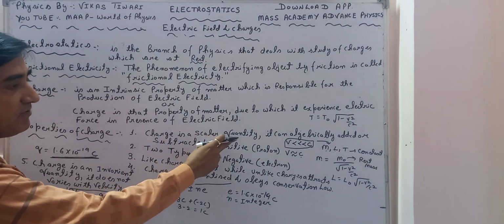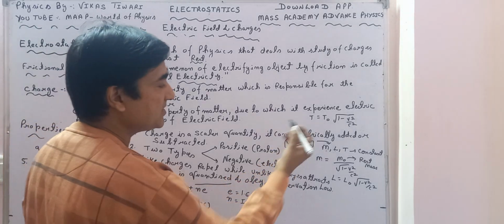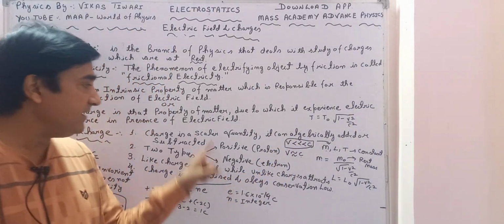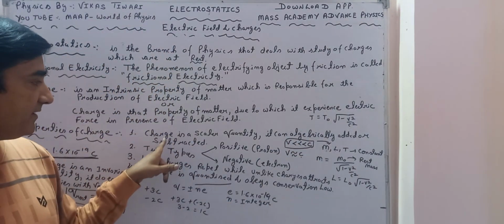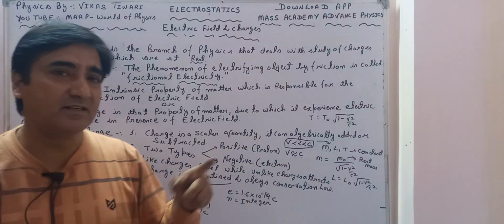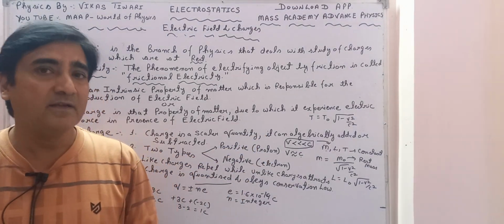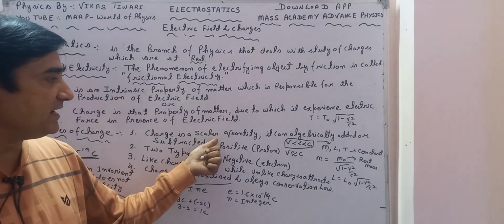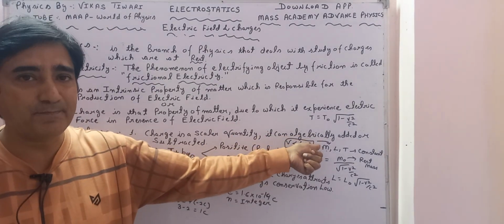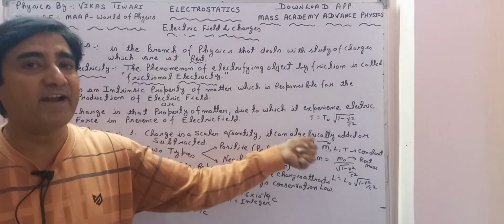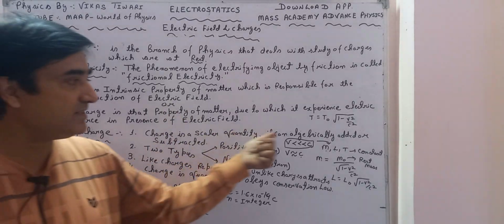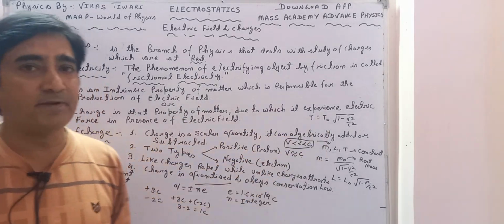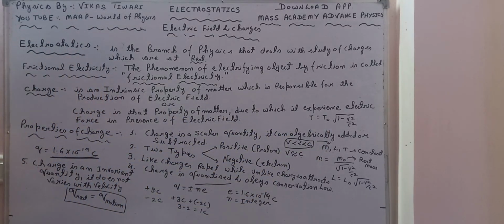Since it is a scalar quantity, I have used the word algebraically. If it is a vector quantity, I will use vector sum or vector subtraction. According to the nature of the quantity, we use either algebraic or vector. Vector addition is somewhat different from algebraic addition or subtraction.